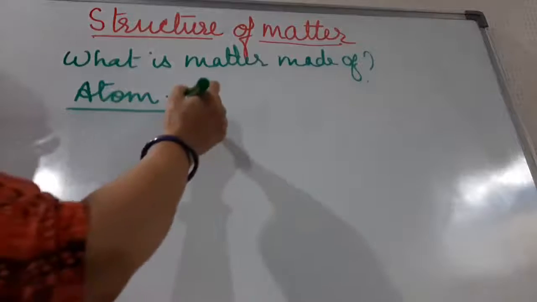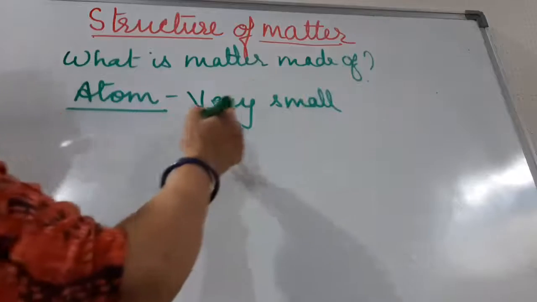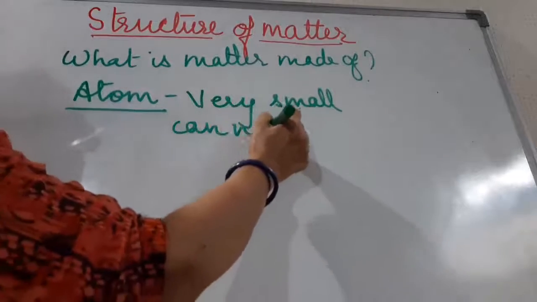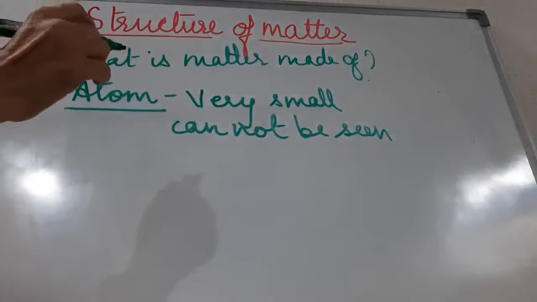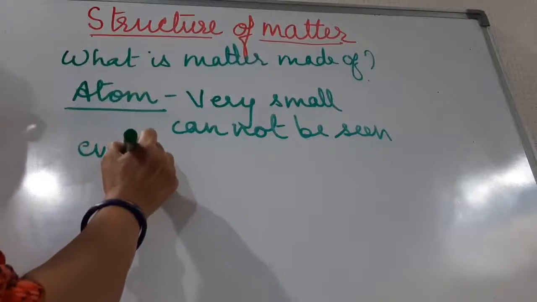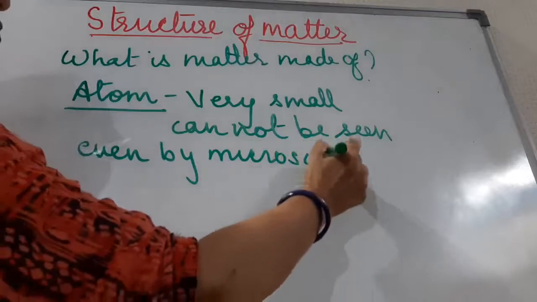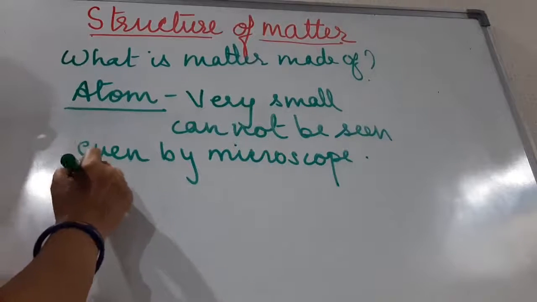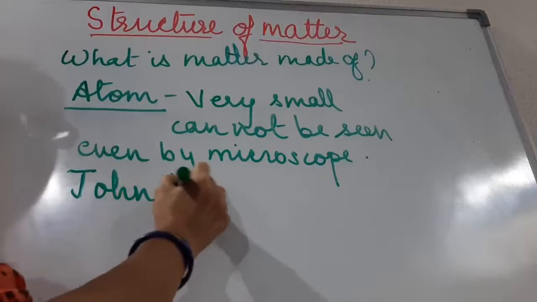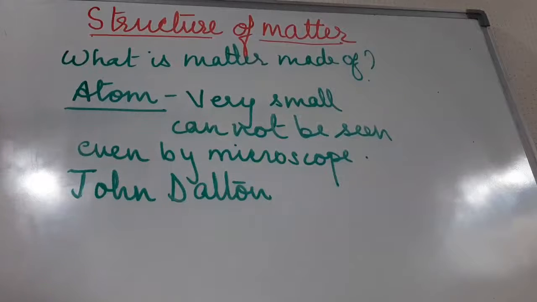Atoms are very small and they cannot be seen even by a microscope. Now, who discovered this? John Dalton discovered the atom. Right. Now children, the smallest particles of gold and iron are atoms.